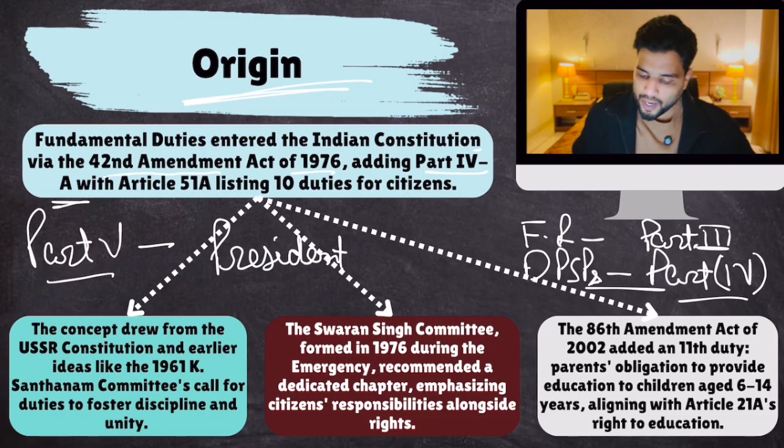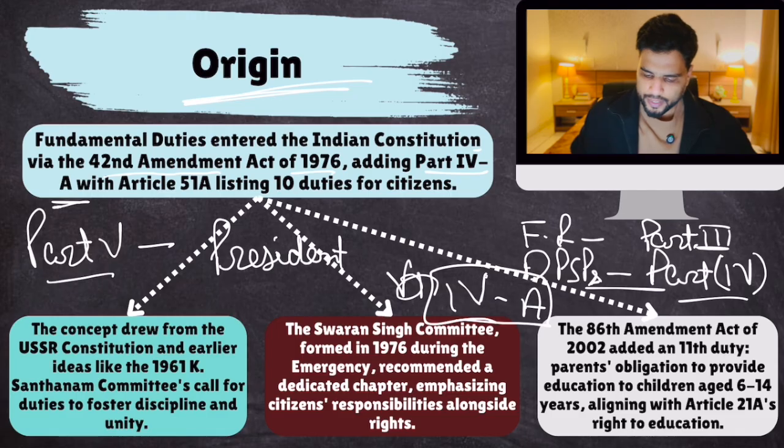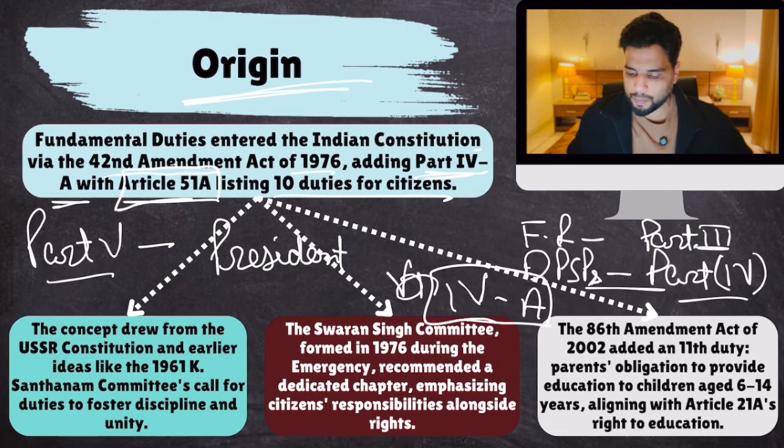Therefore, a special part was created called Part 4A to insert the chapter on fundamental duties. So this was Part 4A. In the original fundamental duties chapter, there were 10 duties for citizens, and a special article called Article 51A was inserted in this Part 4A. So through the 42nd Amendment Act, you inserted Part 4A, and in Part 4A, there was Article 51A, and in Article 51A, there were a set of 10 duties.